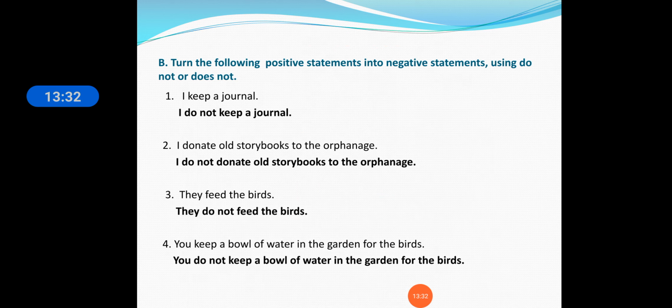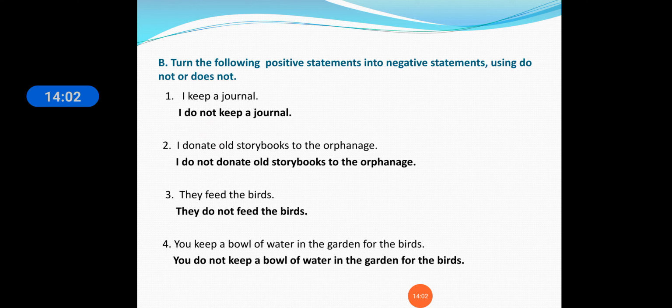Now let us study the exercise. Turn the following positive statement into negative statement using do not or does not. I keep a journal. I do not keep a journal. So here "I" is used, and we will use "do not" as it is singular, a first person singular.